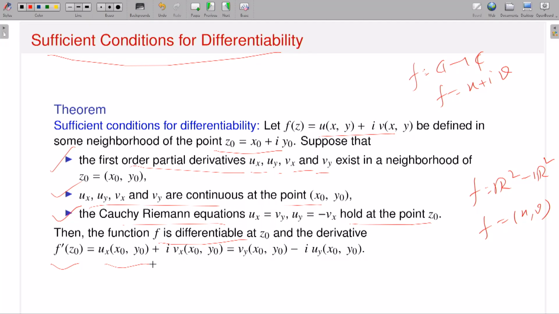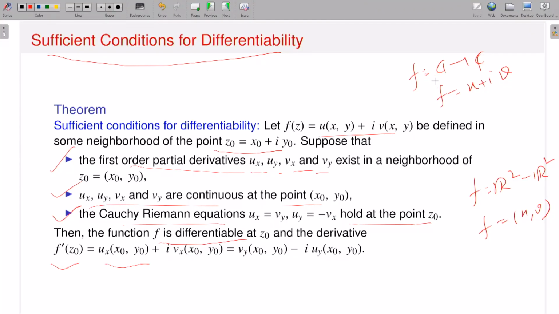So if we compare differentiability from R2 to R2 and differentiability from C to C, there is a gap. Let me talk about it in this way also. Suppose you have a function from C to C, f equals u plus iv. What is the derivative? Suppose my function is complex differentiable. Then the derivative at the point z0 is ux at the point (x0, y0) plus i times vx at the point (x0, y0). Now think about the function from R2 to R2, and if I want to talk about differentiability at the point z0, which is (x0, y0), what is the total derivative?